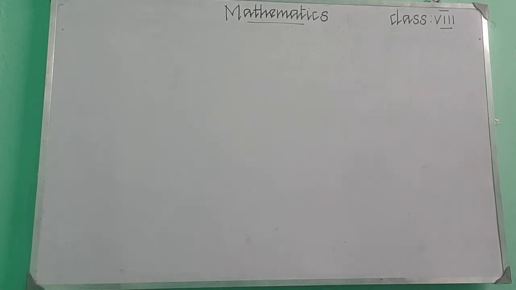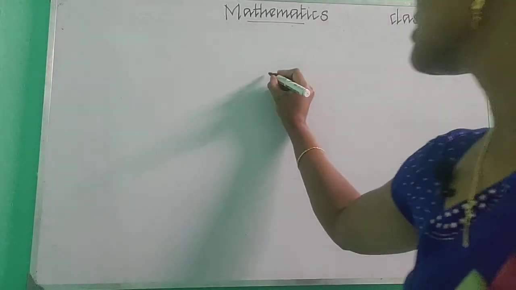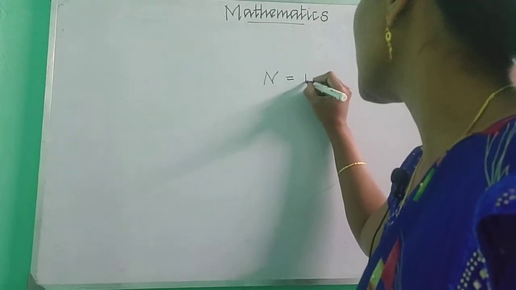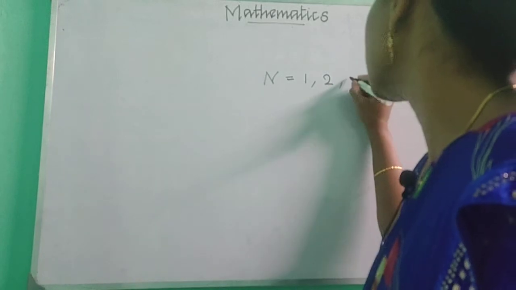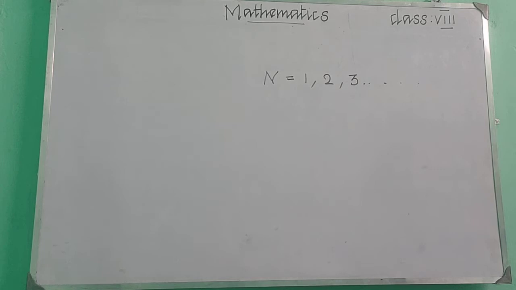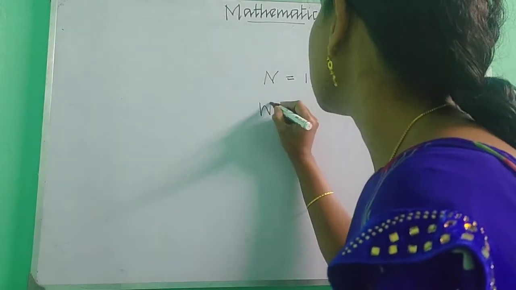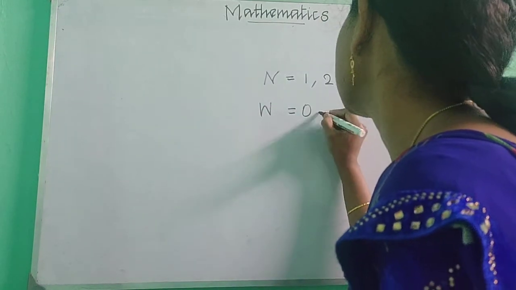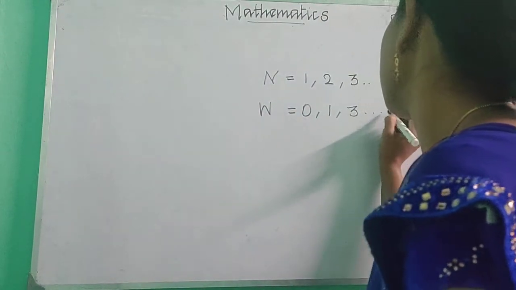So in the previous class, what have we learned? Can we recall? We have learnt about numbers, is it? We have learnt about natural numbers. What do you mean by natural number? Natural numbers means counting numbers. It starts from 1, 2, 3 and so on. And then we have learnt about whole numbers. What do you mean by whole numbers? Natural numbers including 0, that is called whole numbers.